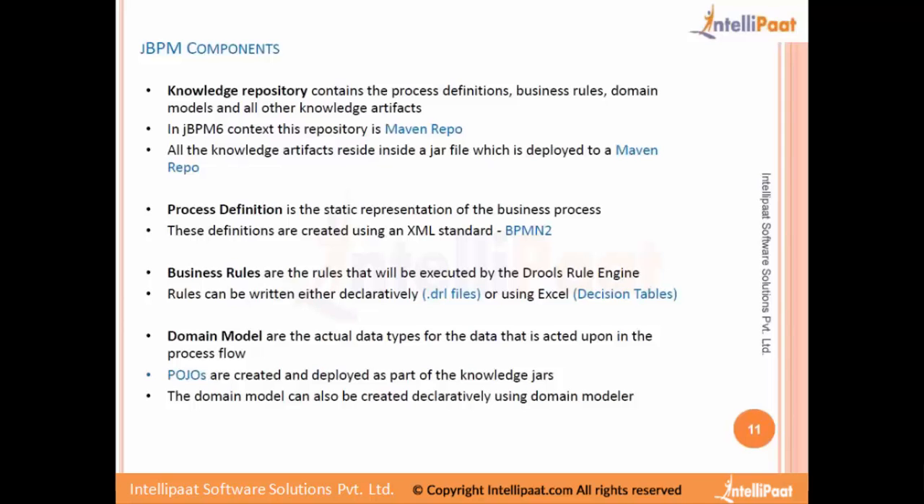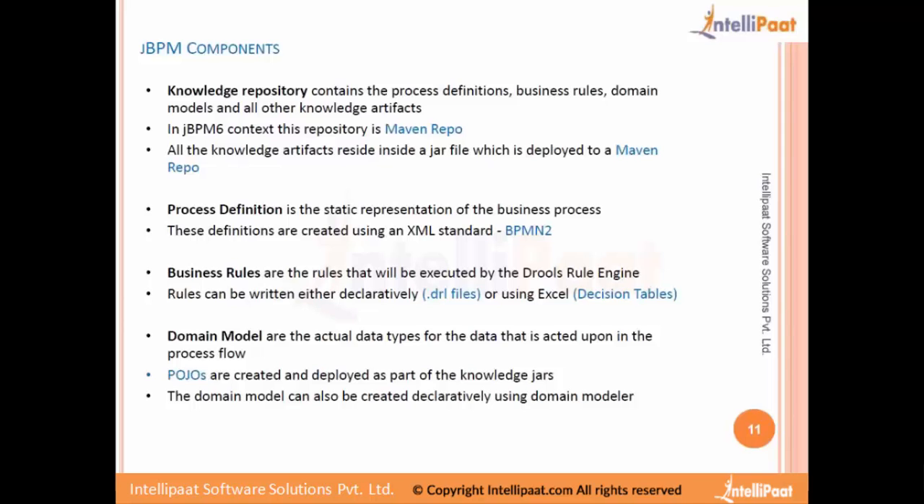And we have the business rules. These are the .drl files or the decision tables that we create. Again, these will go as part of the knowledge repository as a jar file inside the Maven repository. And these artifacts will be used by the Drools rule engine during execution.